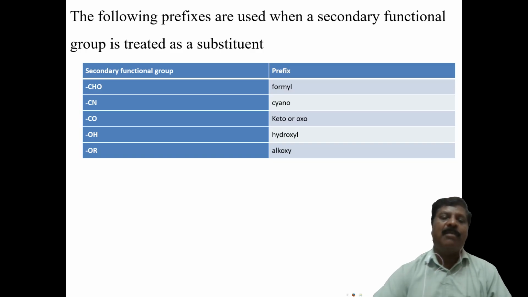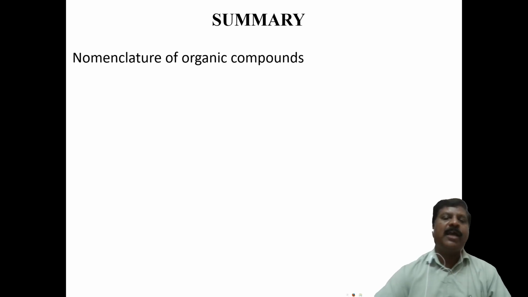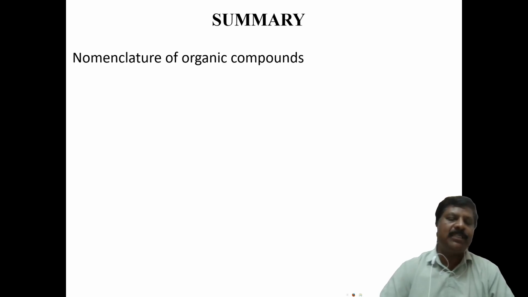So far I have discussed the naming of organic compounds. Just a summary: any compound can be named by two methods. One is called the common name system, also called the trivial system, and it is based on the function of the compound, its character, its source or occurrence, whatever it may be.